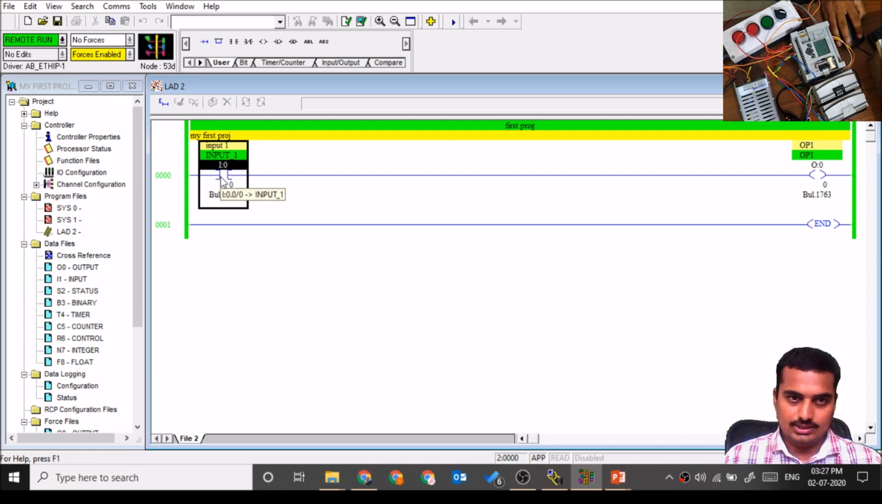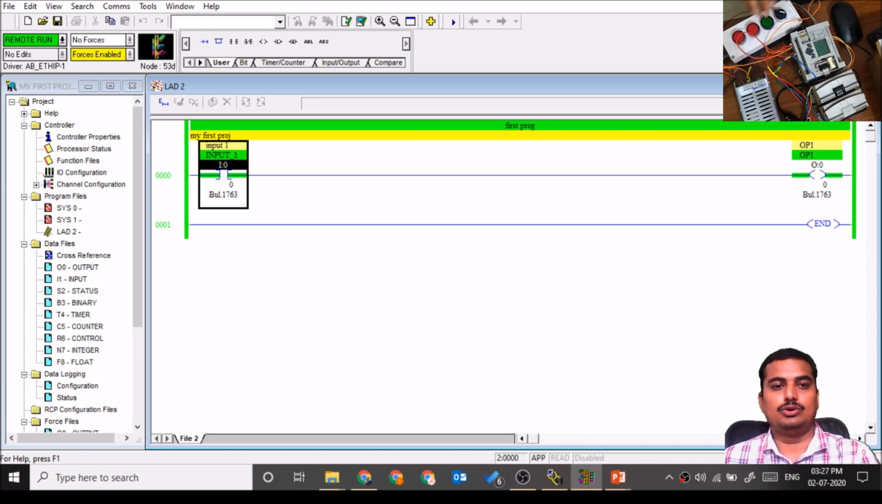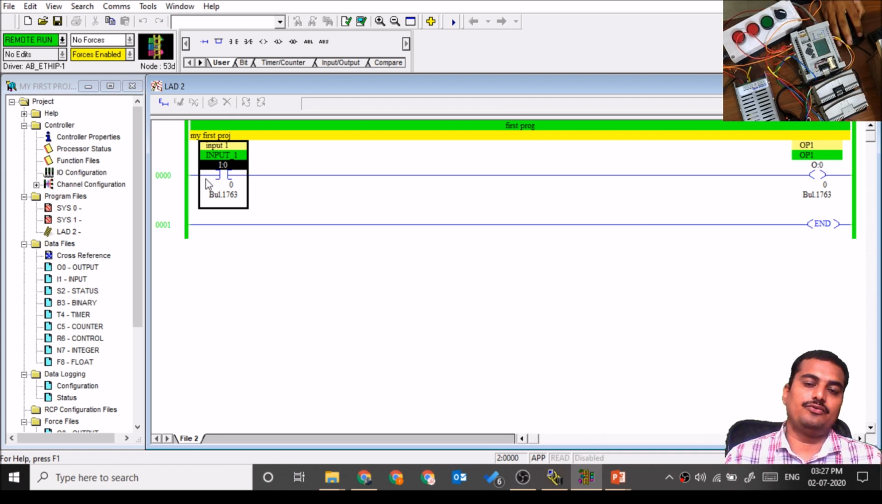Here you can see the status of the physical input. As I press the physical input, it will show green. This output will turn on. At release, it will turn off. Okay, here I completed the introduction to the software part. Now we'll go ahead with a few assignments on Allen-Bradley PLC.